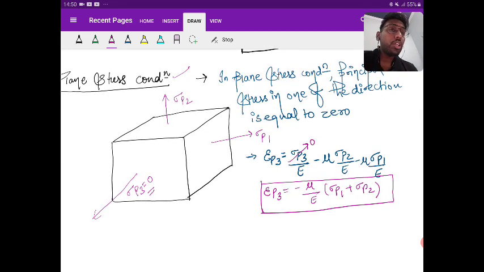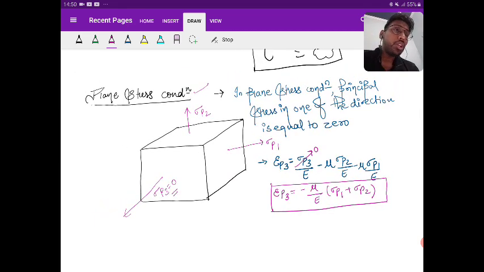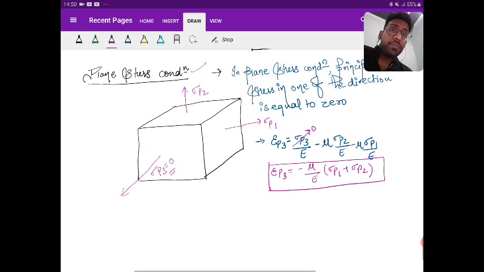Okay, so this is the plane stress condition. How they are going to ask you in the exam, they will just mention the plane stress condition, and that's all a civil engineer requires. They don't want to go for the design. That is a part of the mechanical, so leave it to the mechanical students. For civil, you just need to know what plane stress condition is, and how to find the strain in the direction where the principal stress, sigma P3, is equal to 0. Okay.